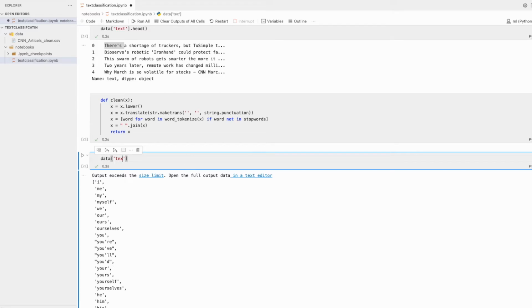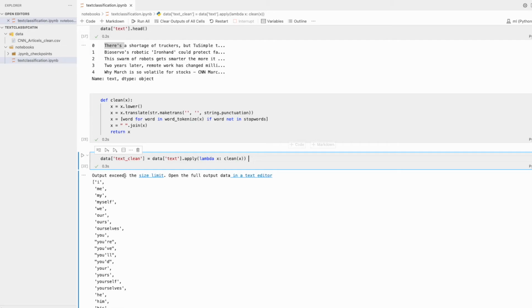Now we will take this text and name this text clean, and then data text, and we need to apply. We basically have to apply lambda x and clean x.